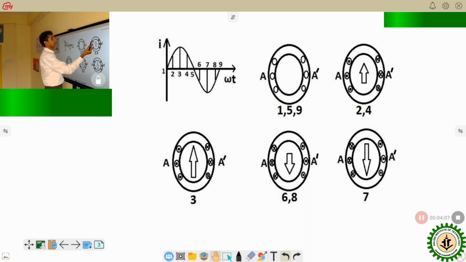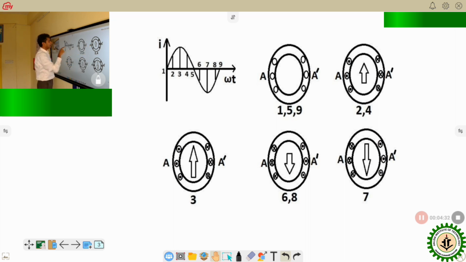When the current is positive, the A coil sides will be dot. If one coil side is dot, the other coil side will be cross, because dot means current is coming out and cross means current is going in. So if current comes out from here, it has to go in from the A' coil side.